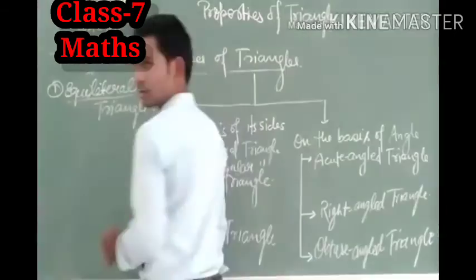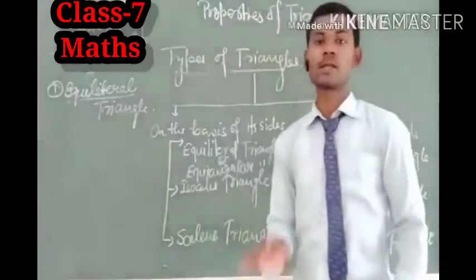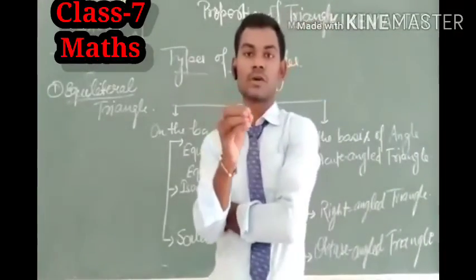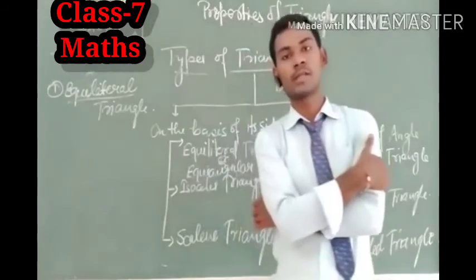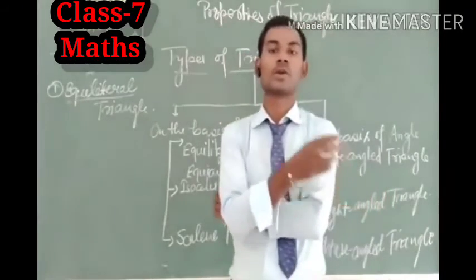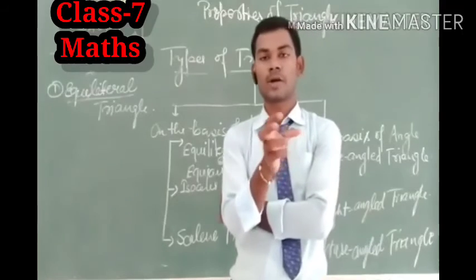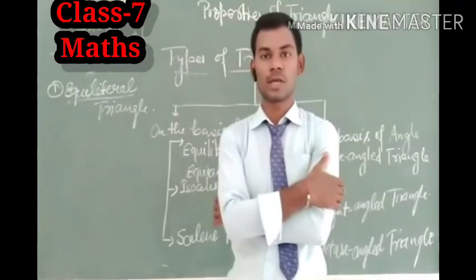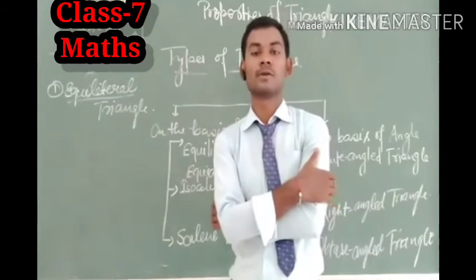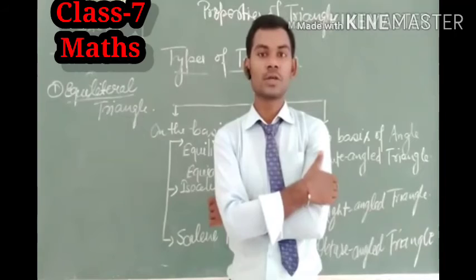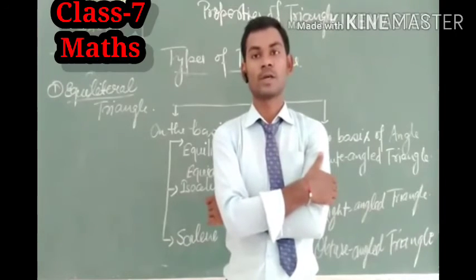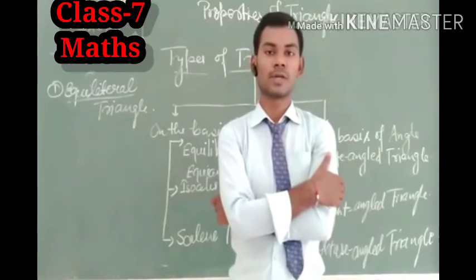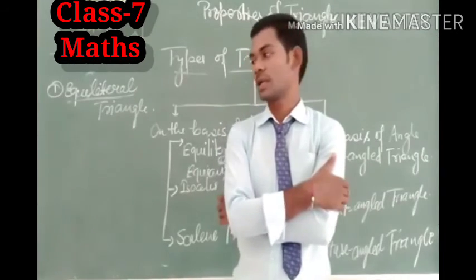The meaning of equilateral is obvious: equi means equal, literally used for sides. So we can say that a triangle in which all sides are of equal length is known as equilateral triangle.